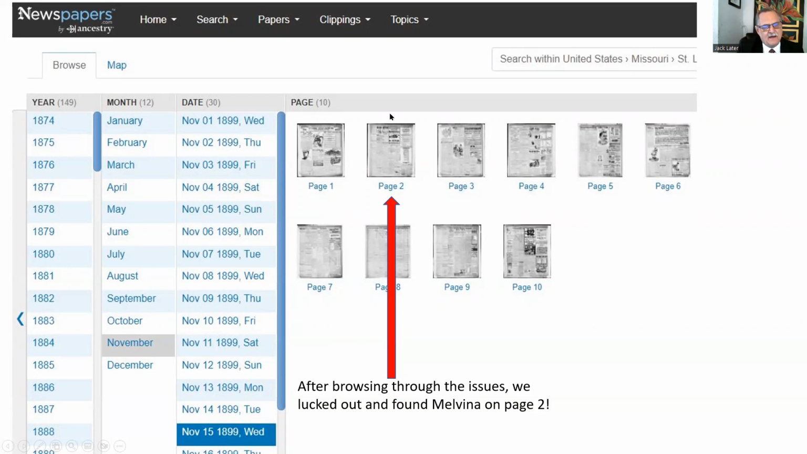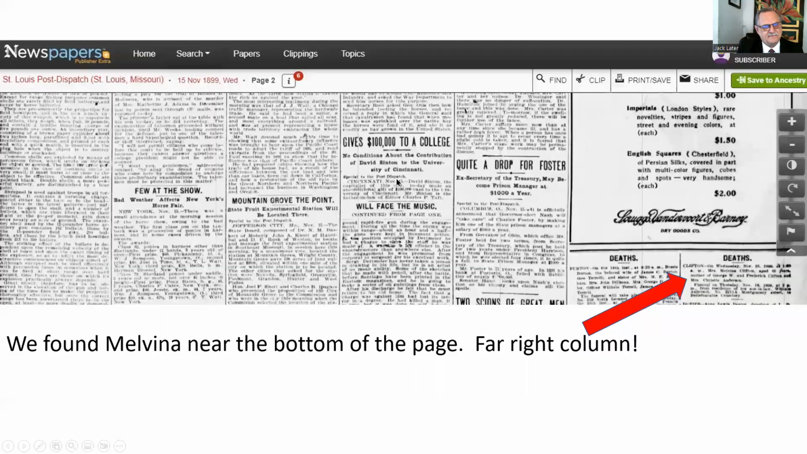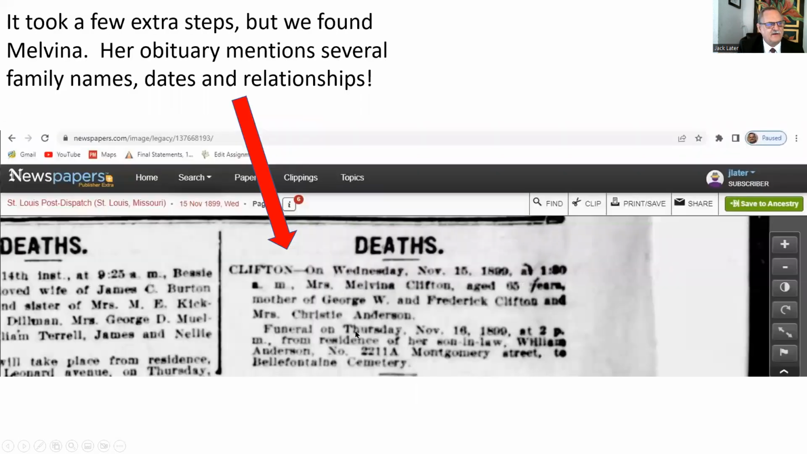I was lucky. So I go to the second page here, click, and look over here, deaths. There she is. We found Melvina at the bottom right-hand portion of the page, far right-hand column. So I'm going to click the plus sign up here to make it bigger. There she is. It took a few extra steps. We had to go to Ancestry to find the obituary index, but this told us exactly where to find it. And her obituary mentions several family names. So this is full of genealogical gold right here.